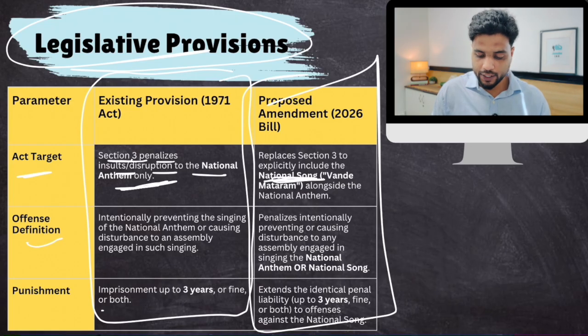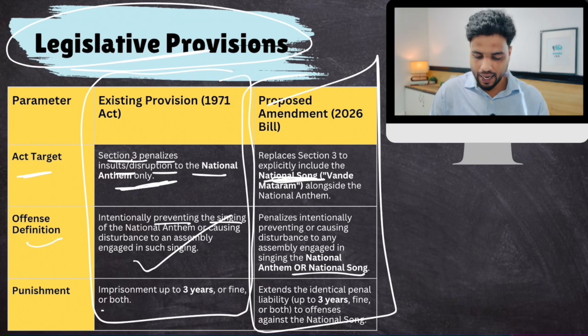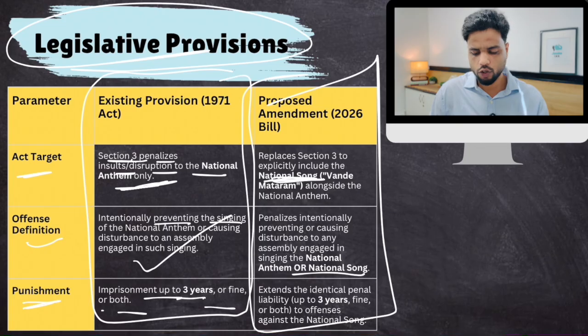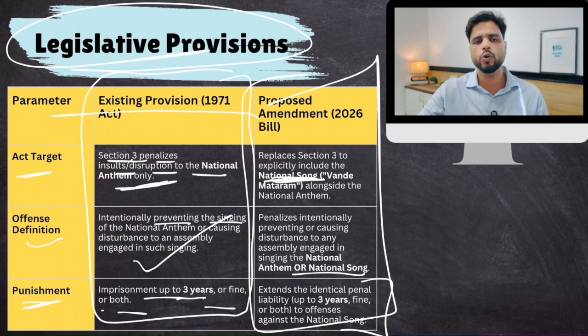Then, intentionally preventing the singing of the national anthem or causing disturbance to an assembly which is singing the national anthem. If you are disrupting that assembly, that is also a criminal act. This provision shall also apply to the national song. And the punishment, imprisonment up to 3 years or fine or both, will extend to the national song as well. Plus there are many other provisions, rules and codes of behavior written in this law. We are not going to get into that.